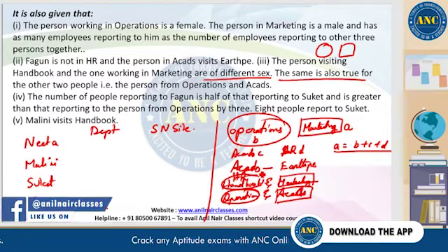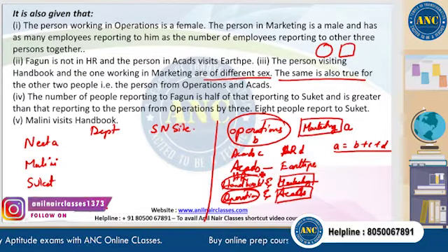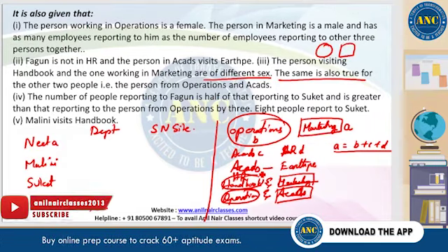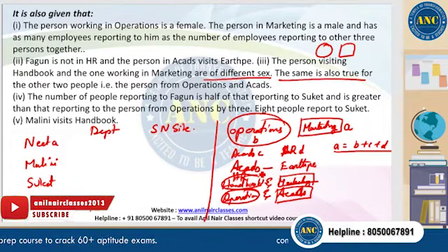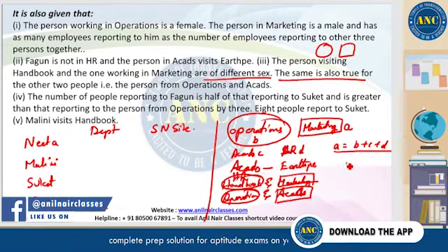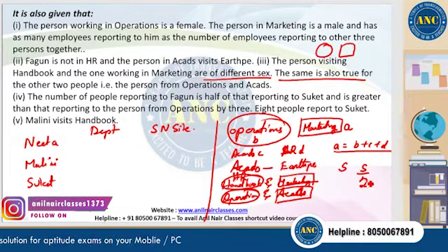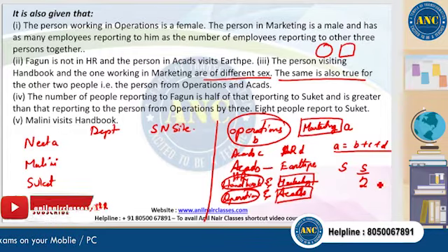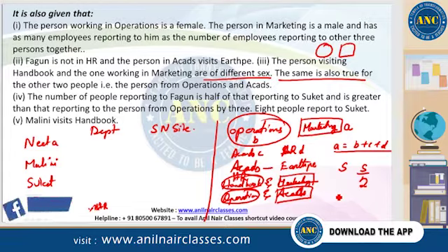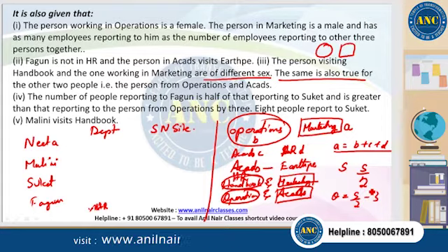So that's the kind of data that we look up, right? And the number of people reporting, that's the fourth statement: the number of people reporting to Fagun is half of that reporting to Suket and is greater than that reporting to operations by 3. Fagun is half of Suket. If I say Suket is X, Fagun will be X by 2 and is greater than that reporting to the person in operations by 3. So operations will become X by 2 minus 3 or something, right?